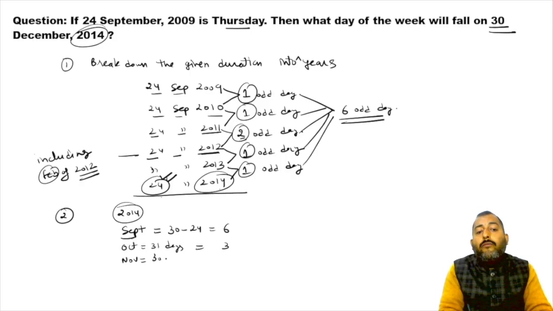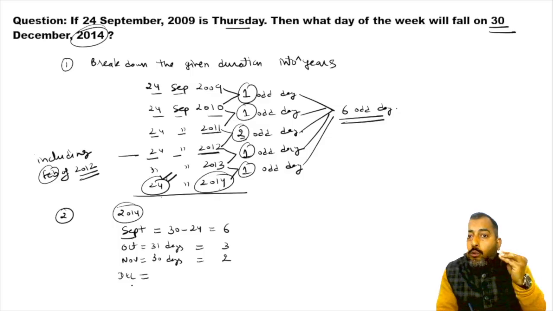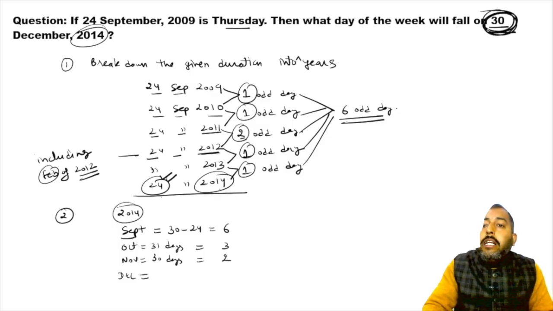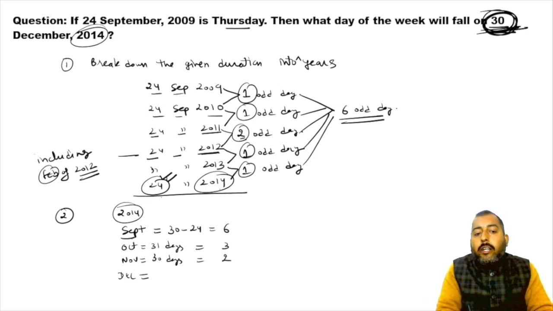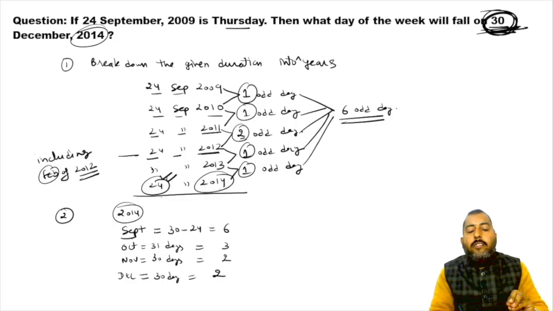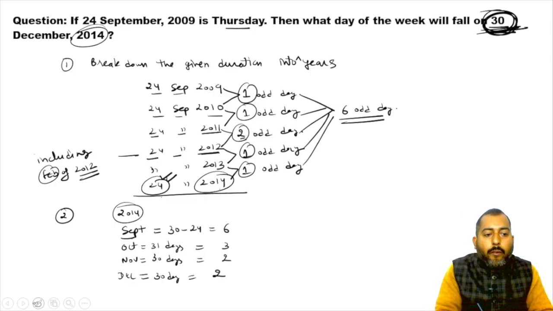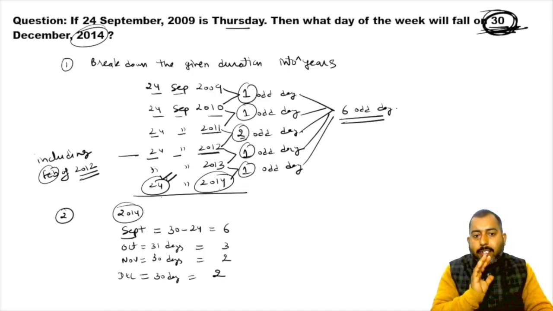Then after October month, we will cross November month of 2014. And November month will be having 30 days in it. That is why 2 more odd days. And finally, we will reach December month of 2014. And December month of 2014, we have to reach till 30th of December. So that is why we're gonna have only 2 odd days, because 30 when divided by 7, number of odd days are what? 2.